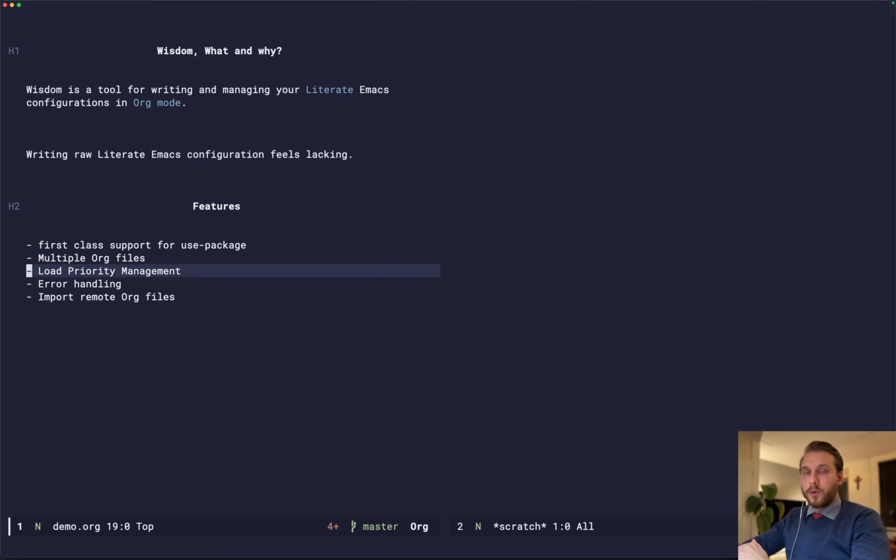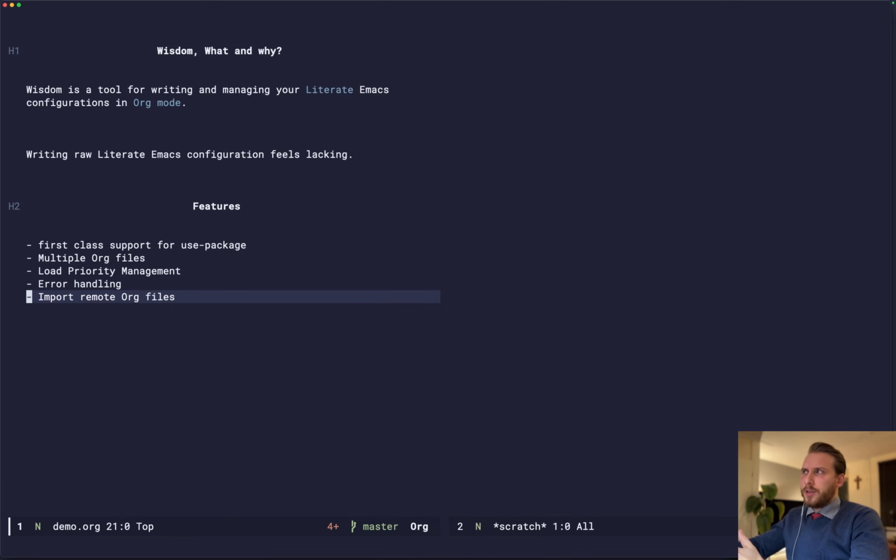It has load priority management. For example, you would want your options org file to load first, and maybe then you want your theme to load, and you can prioritize how you want your org files to load. It has error handling, which I'll show later, and it also has import of remote org files.